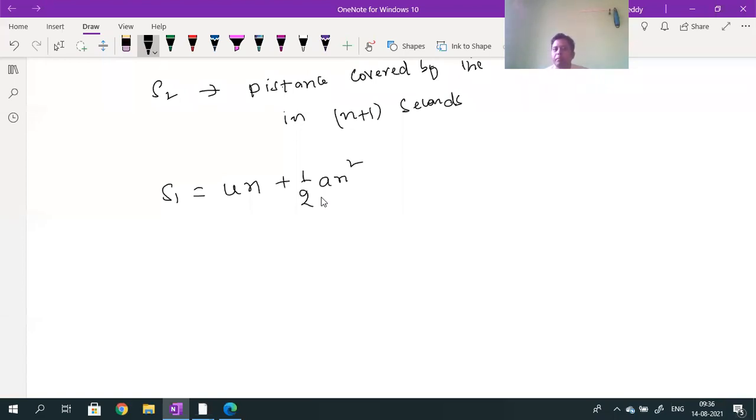No problem, n minus 1 or n plus 1, your wish. Now next time what I am taking, S1 value is equal to U into n plus half into A into n square. Why? Because first time T1 value is equal to n and S1 value is equal to, I called initial velocity U, time is n. Substituting these values, T1 value is equal to n in the formula S is equal to UT plus half into A into T square, I got S1 value U into n plus half into A into n square. Understood? Can I call it as equation 1?